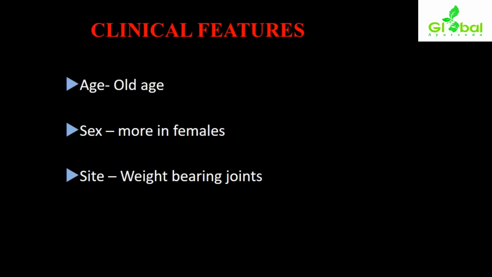Specifically related to clinical features, with respect to the age of onset, old age is more prone to manifestation. With respect to sex, it is more in females, and for the site involved, moreover weight-bearing joints. So with respect to clinical features, the gender, the age distribution and the site where it affects the body more are also some key points.